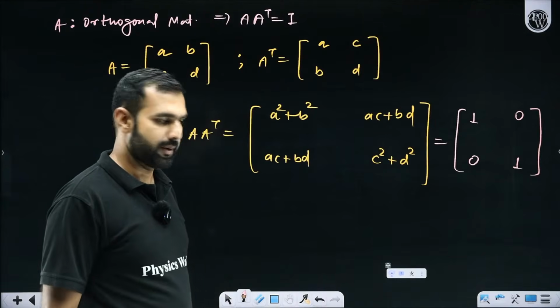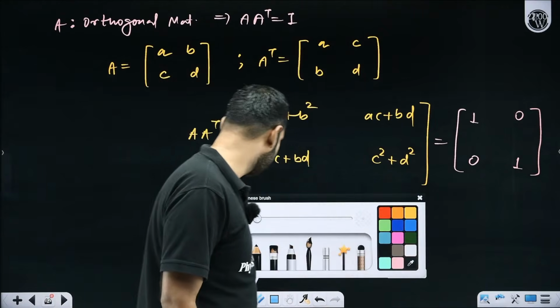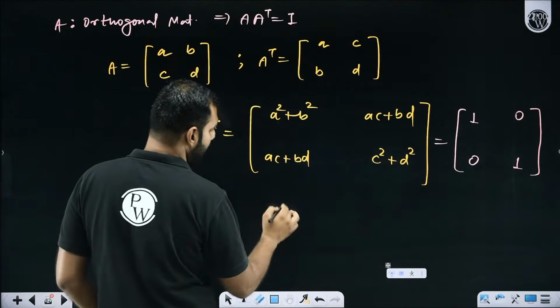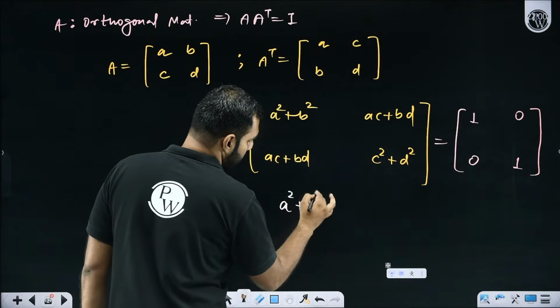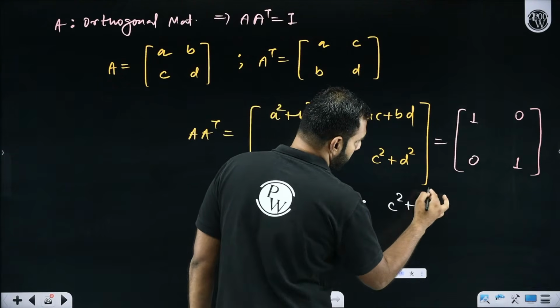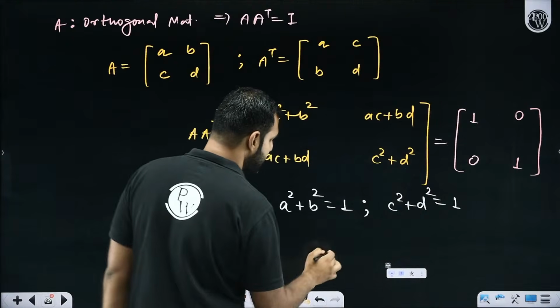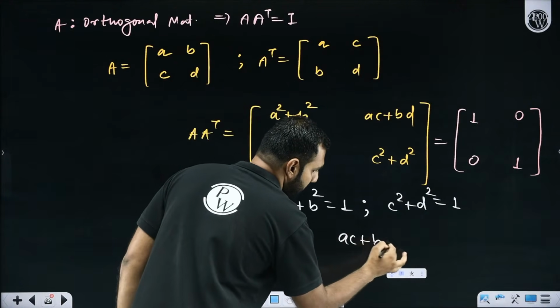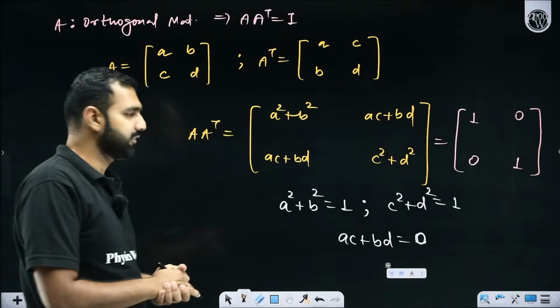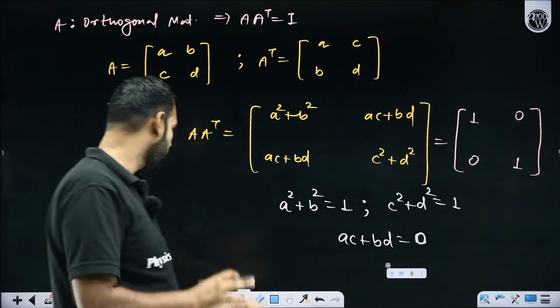Now here we are. Pay attention, everyone. I'm going to reach a very good conclusion. If they are equal, I will say a square plus b square is 1, c square plus d square is 1, and ac plus bd is 0. Sir, what is the point of discussing all of this? Forget all that I've said so far.